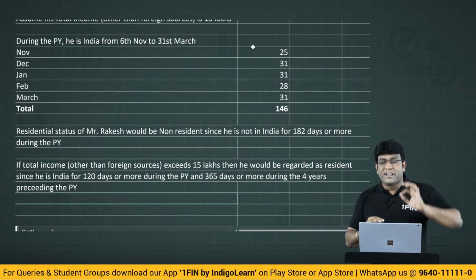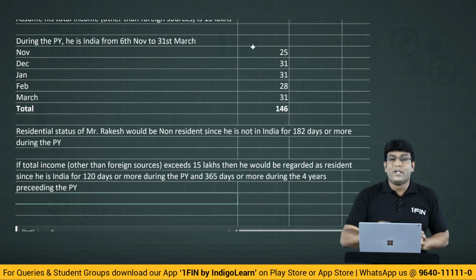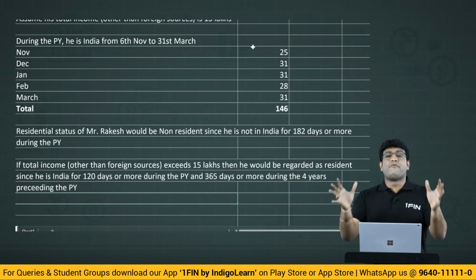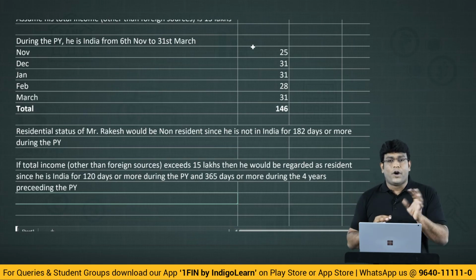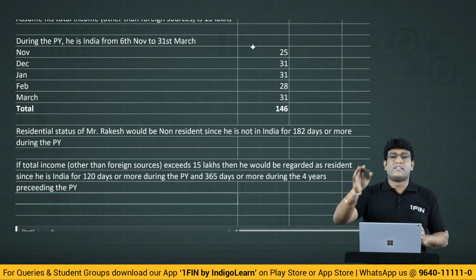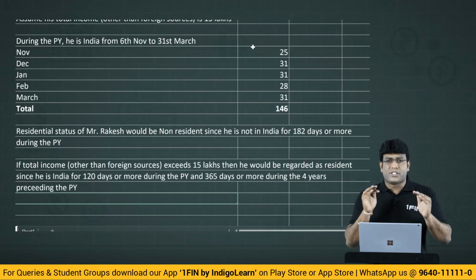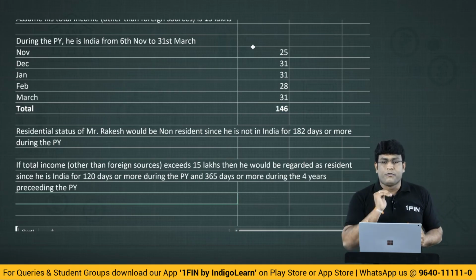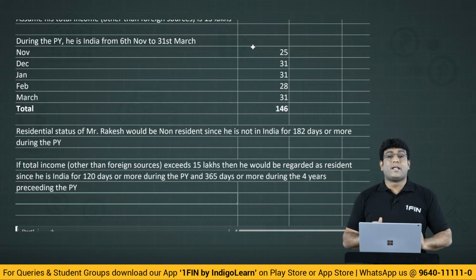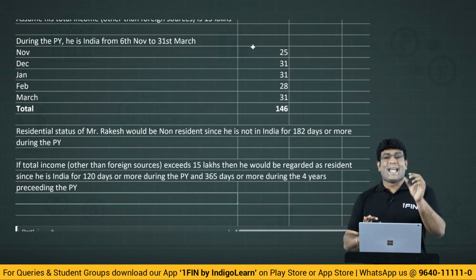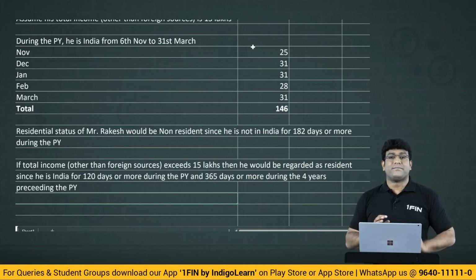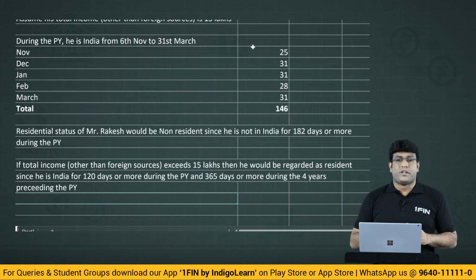But 120 and 365 point will come into picture only if his total income other than foreign sources is greater than 15 lakhs. And foreign sources means income accrued and received both outside India, but does not include business income controlled from India, profession income where setup is in India. Since these two are not considered in foreign sources, these two are considered for calculation of 15 lakhs limit. Very, very interesting question, friends. You are getting what I am saying, guys?